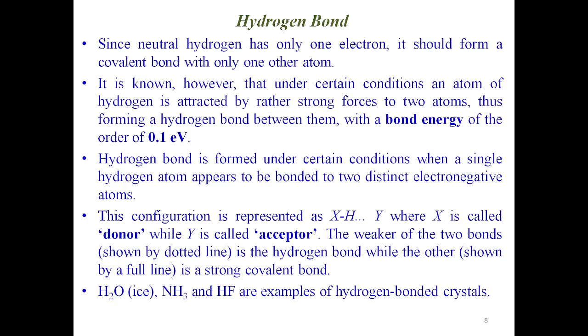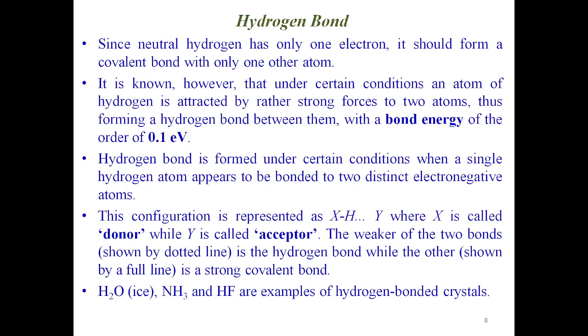So that's why it is under the strong forces of two atoms. Hydrogen bond is formed under certain conditions when a single hydrogen atom appears to be bonded to two distinct electronegative atoms. The configuration is represented as X, H with dotted lines Y, where X is called the donor of the hydrogen bond, while Y is called the acceptor of the hydrogen bond.